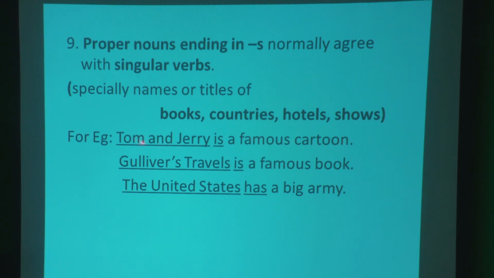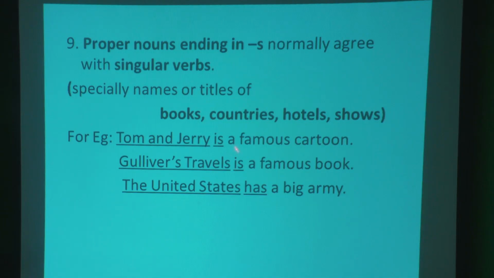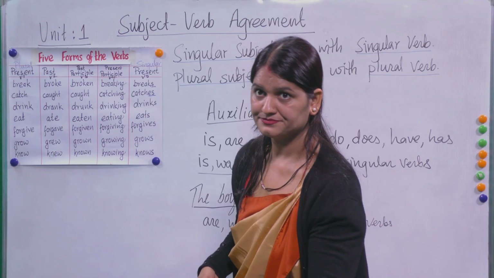Both names are joined by and, but this is the name of one show, so they agree with a singular verb. Gulliver's Travels, the name of a book, is a famous book. The United States has a big army. A country's name, though it seems to end with s, agrees with a singular verb.